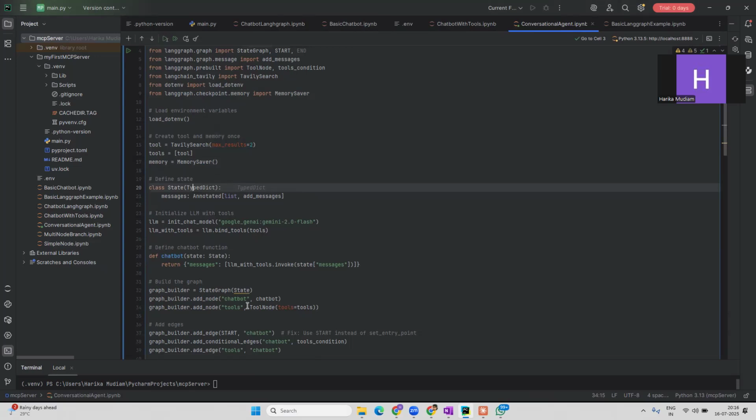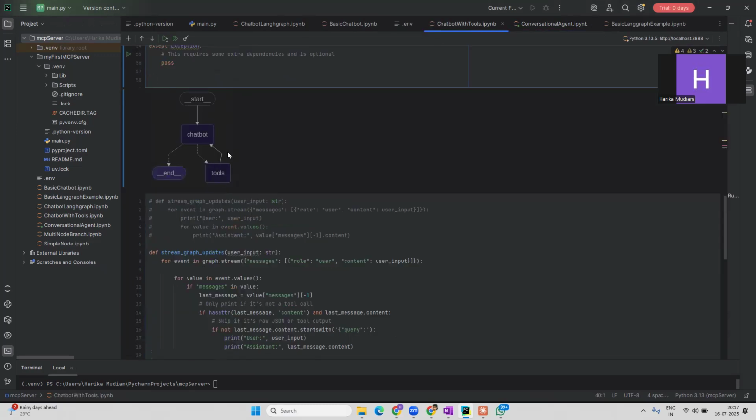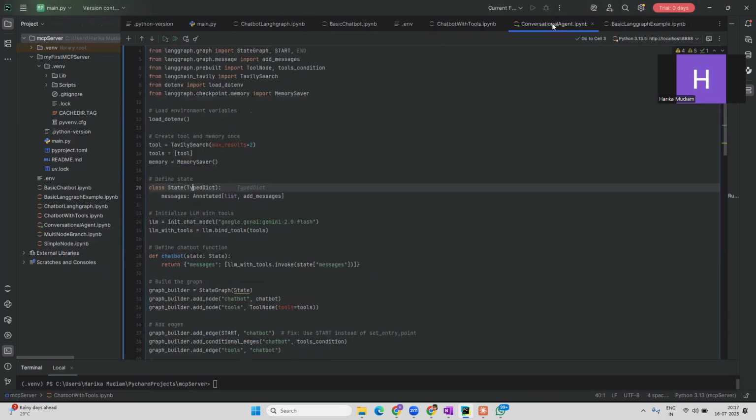So the first thing I want you guys to remember is, whenever we are building an agent or chatbot using LangGraph, the main important things that come into the picture, which we've discussed in the first video itself, are state, then the node, edges, conditional edges, right? So now in this whole thing, the graph remains the same. As per what we have built with chatbot with tools, the graph remains the same, but we are adding memory to this, right? So let me just show you.